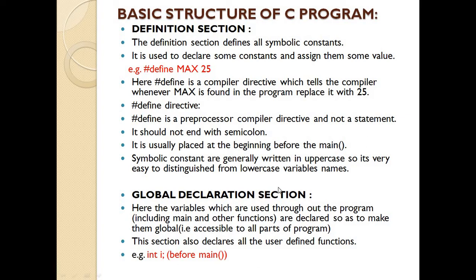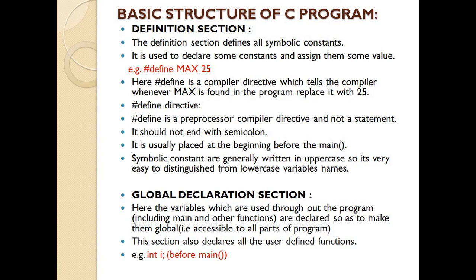Now next is the global declaration section, that is the fourth part. Here we can declare the variables which are used throughout the program. We will see the concept of variable later in detail, but here just understand what a variable means. The basic definition of a variable is nothing but a name or label given to a value. It is a label given to the value for storing into memory.